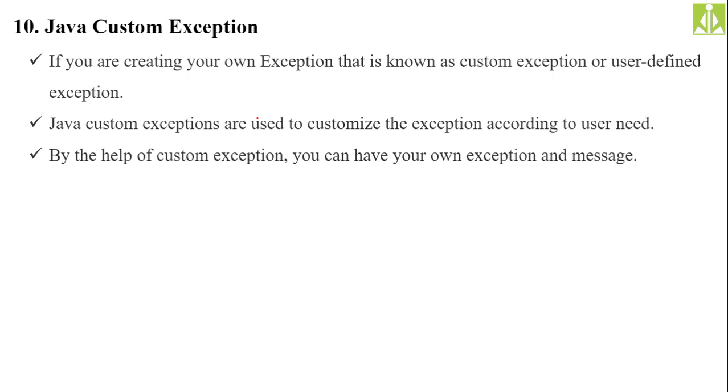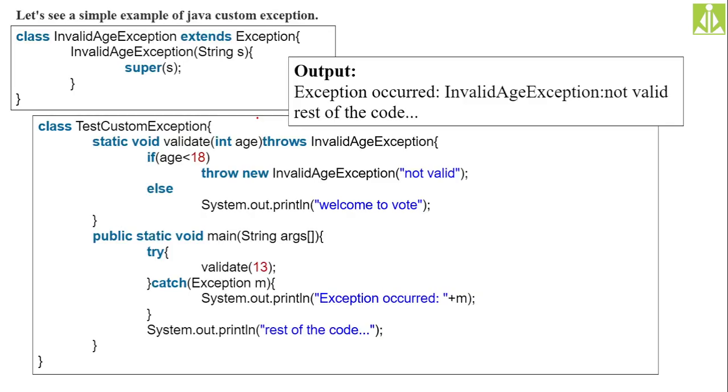Whenever you create a custom exception, you must extend the parent class, that is the Exception class. Even though you are creating your own exception, you have to extend the existing Exception class, so that only then will your user defined class become an exception class.